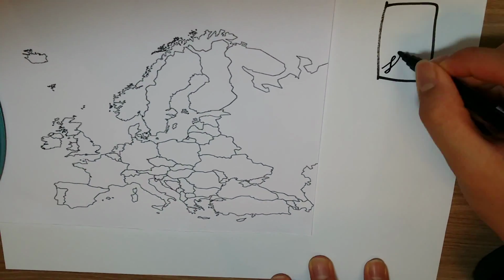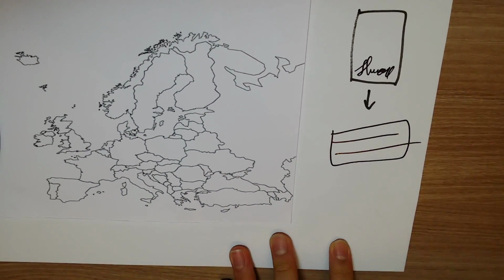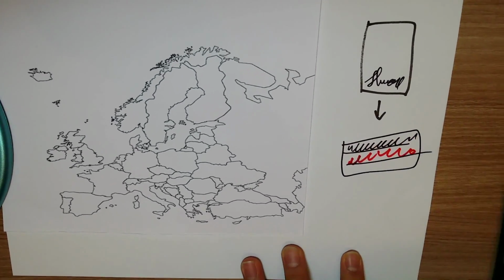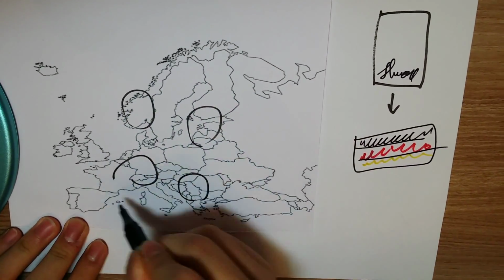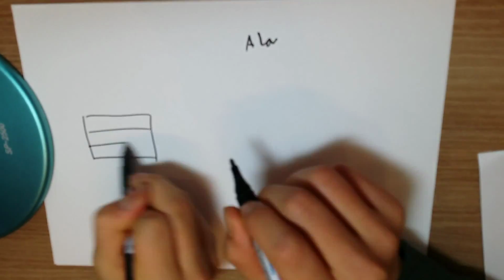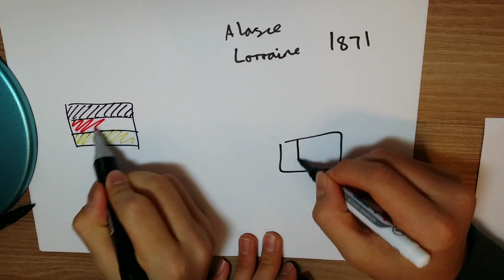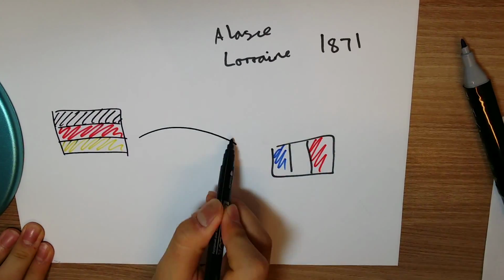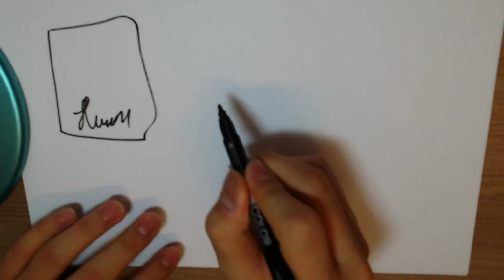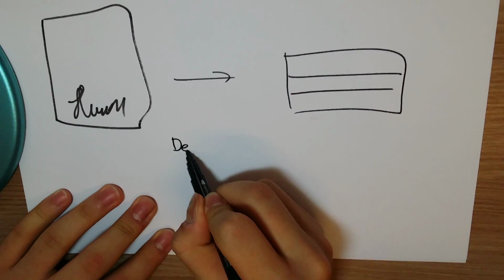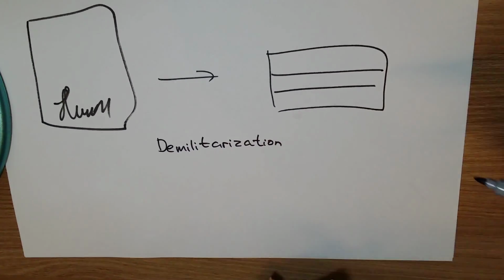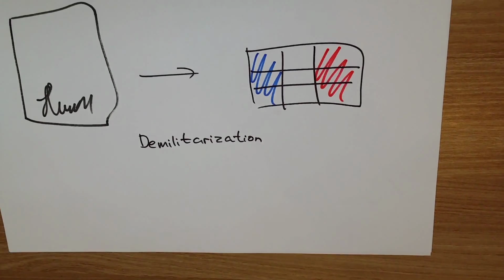The Treaty of Versailles forced Germany to concede territories to Belgium, Czechoslovakia, Poland, West Prussia, and Upper Silesia. The Germans returned Alsace and Lorraine, annexed in 1871 after the Franco-Prussian War, to France. The treaty demanded demilitarization and occupation of the Rhineland and special status for the Saarland under French control.